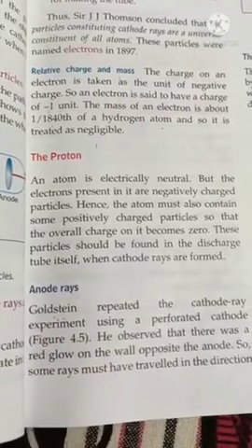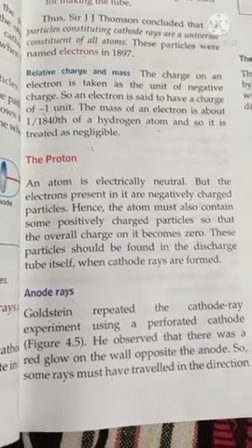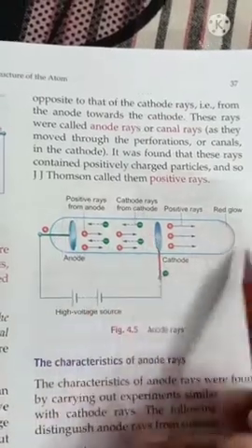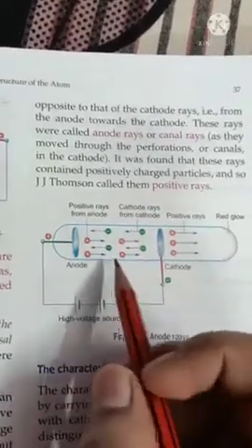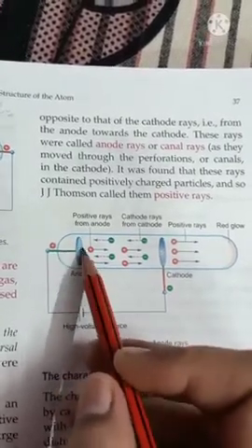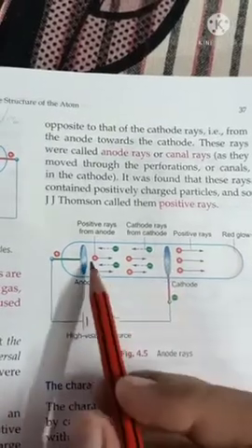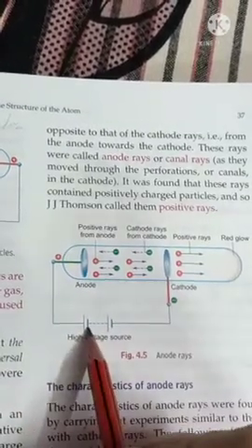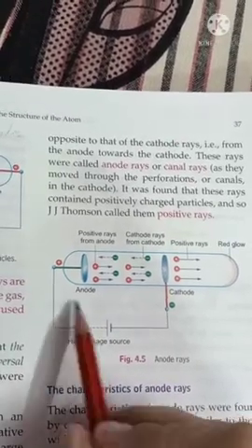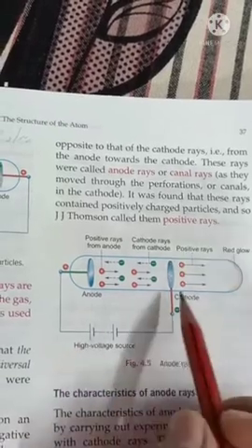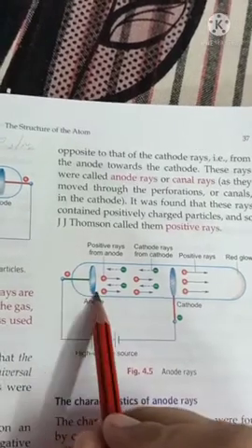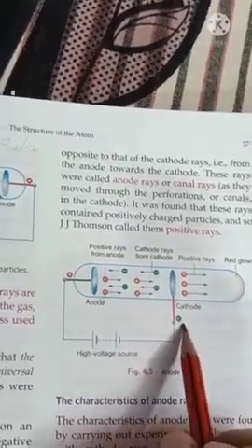Again, Goldstein performed an experiment using a discharge tube. Now this is a discharge tube. In the discharge tube, Goldstein took a gas at low pressure. When we connect these two electrodes, this is the first electrode, this is the second electrode, with high voltage, the positive electrode will be the one connected with the positive terminal of the battery, and the negative electrode will be the one connected with the negative terminal of the battery. Positive is anode and negative is cathode, we have studied.